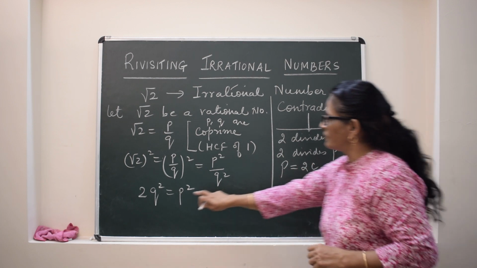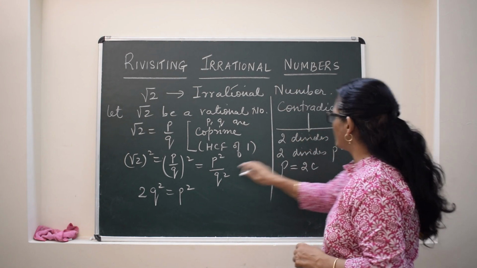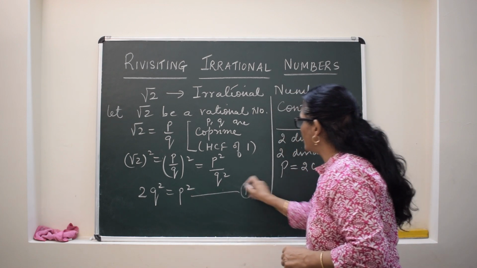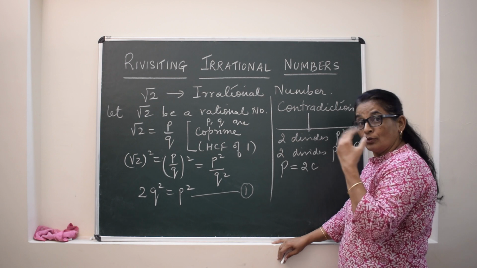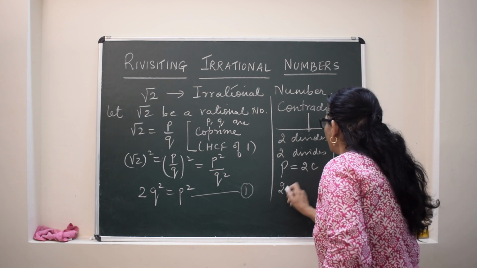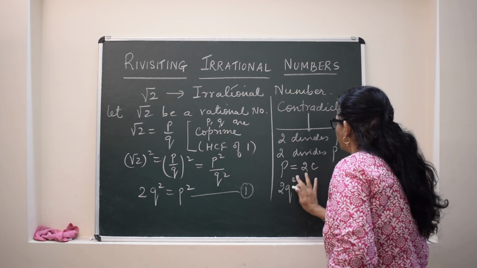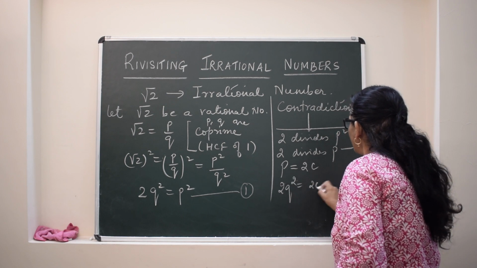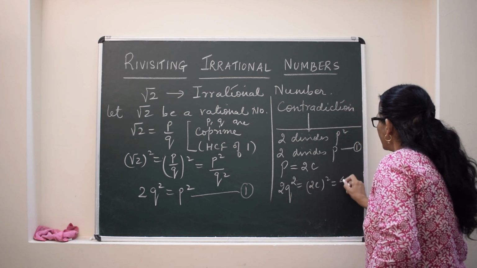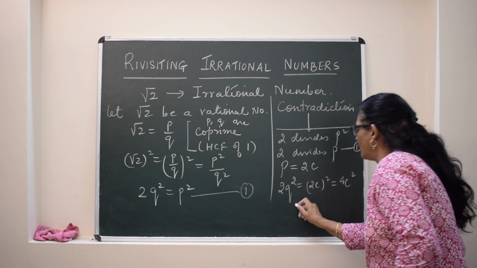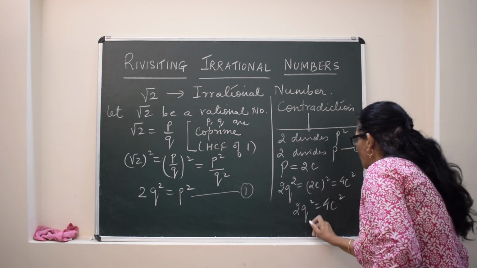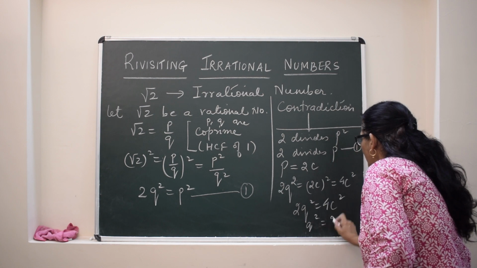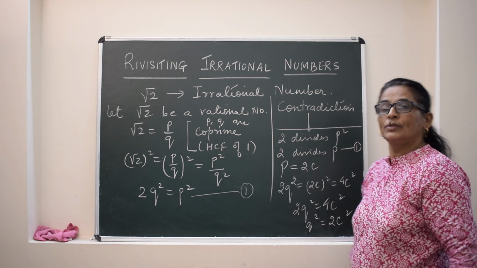First we will substitute in p square is equal to 2q square. In place of p we will substitute 2c. So this will give us 2c the whole square, that is 4c square. So what have we got? 2q square is equal to 4c square, or q square is equal to 2c square.